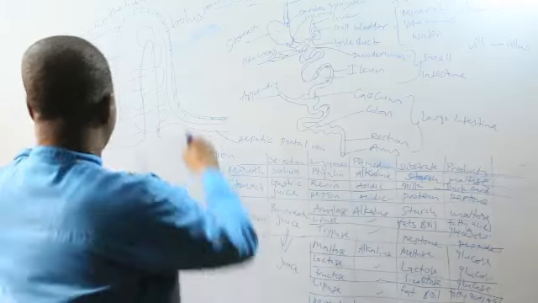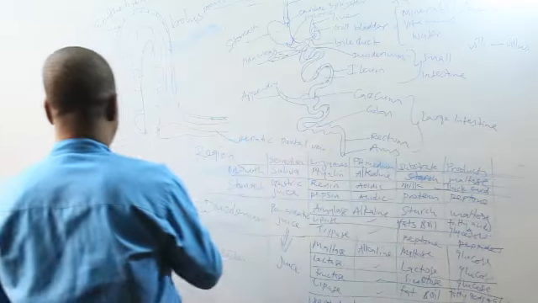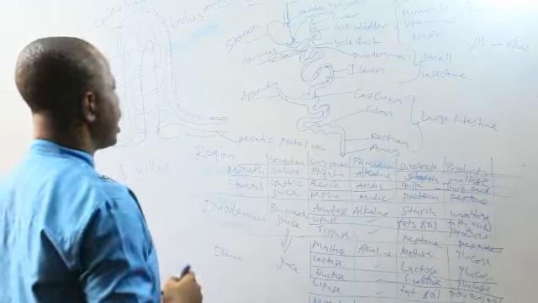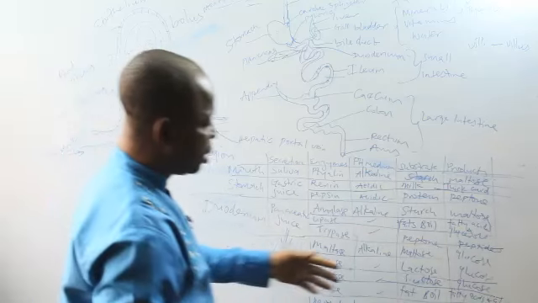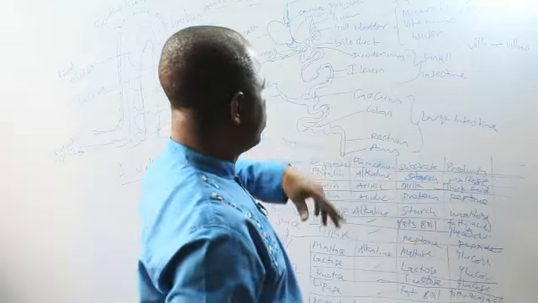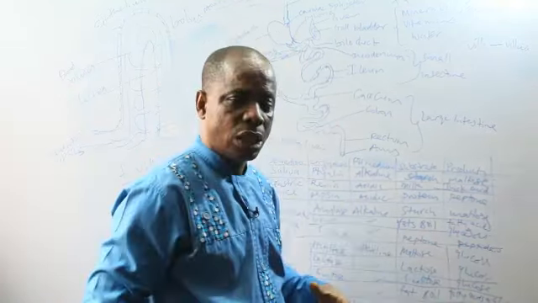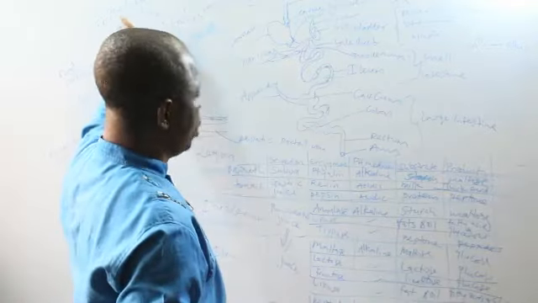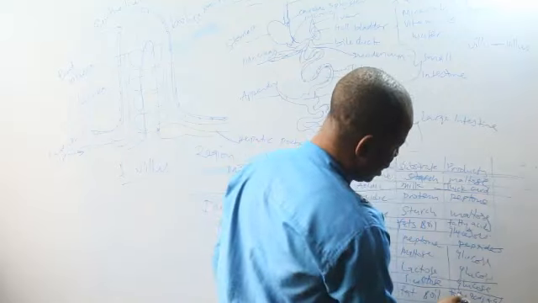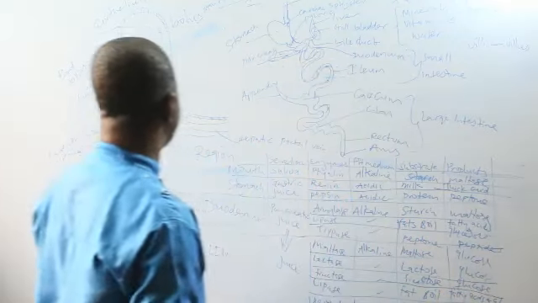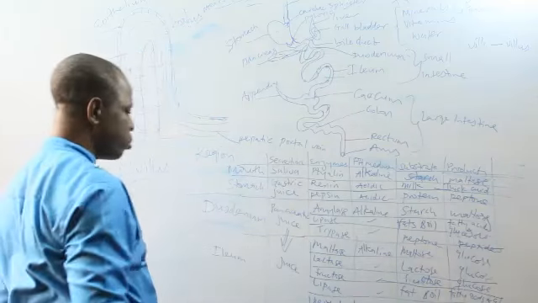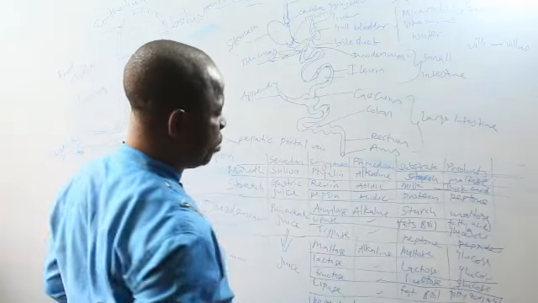Each of these is called a villus, and you have plenty of them called villi. When the food is coming, the fat is too big to penetrate the epithelium, but the amino acid and the glucose will find their way through the epithelium and enter the blood vessel, and blood will carry them to all parts of the body.